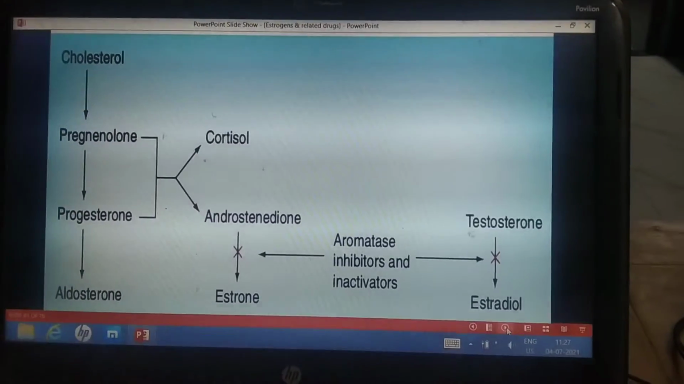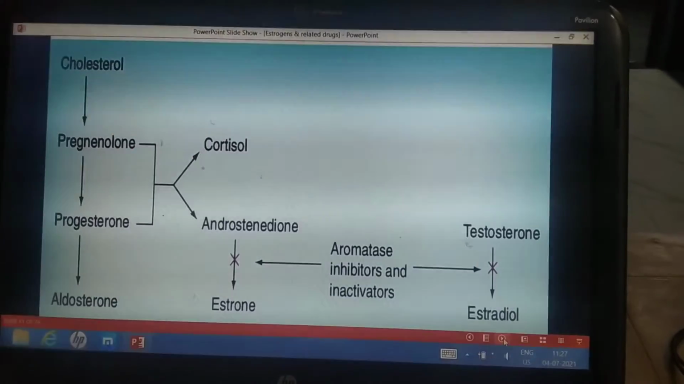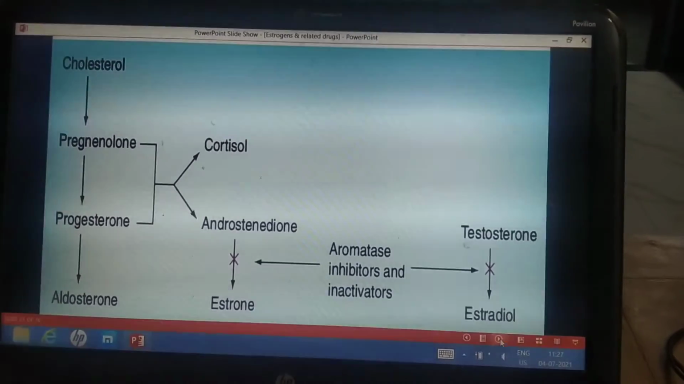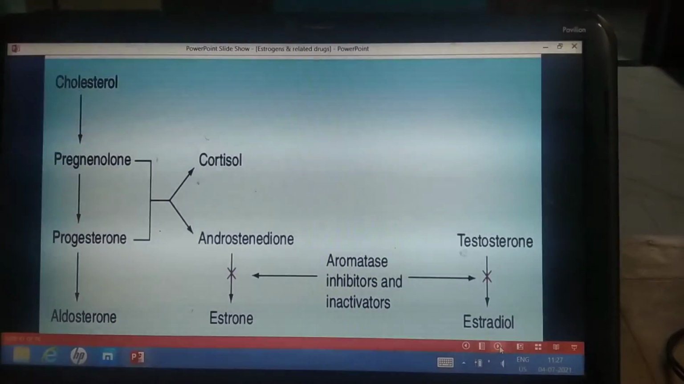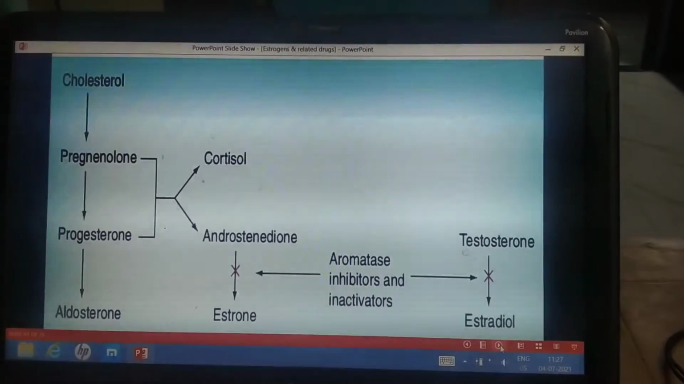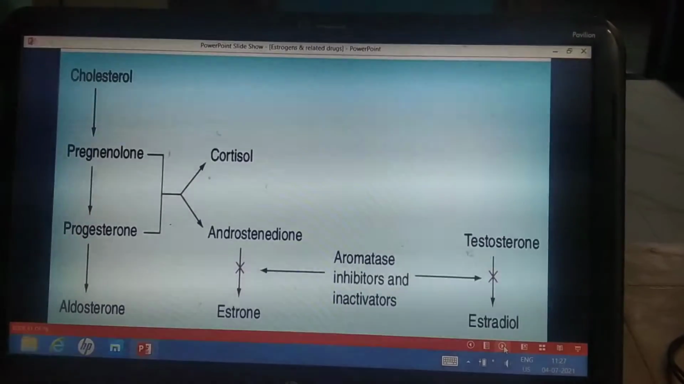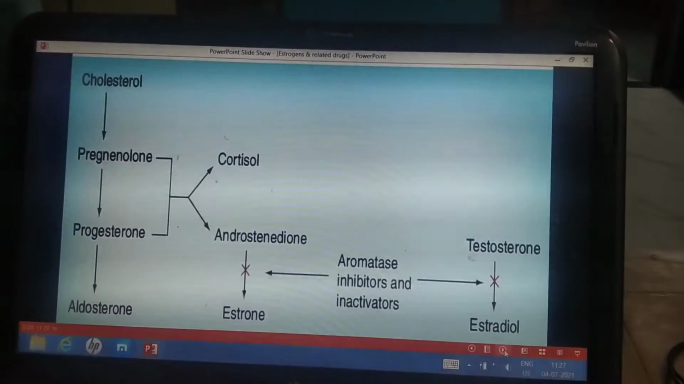So in this slide you can see how estradiol is synthesized from testosterone and estrone is synthesized from androstenedione by aromatization, and the aromatase inhibitors inhibit this reaction. So there is no synthesis of estrone and estradiol. Why? Because the aromatase inhibitors inhibit the enzyme aromatase and so inhibit the aromatization reaction, and so there is a deficiency of estradiol and estrone.